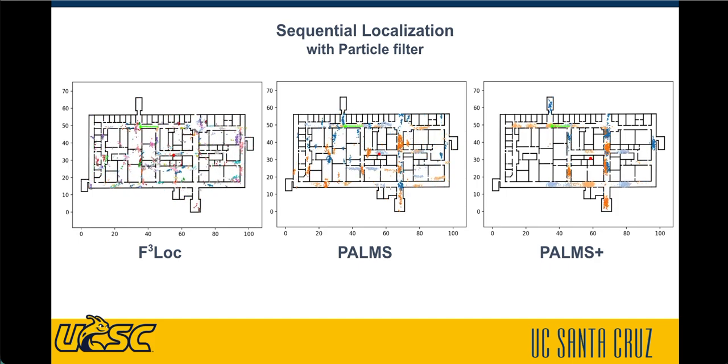To further remove ambiguity, we can also perform sequential localization with POMS Plus. As in our prior work, we initialize a particle filter using the resulting distribution and drive the particles using odometry data. After a short walk, POMS Plus successfully localizes the user and tracks them accurately.